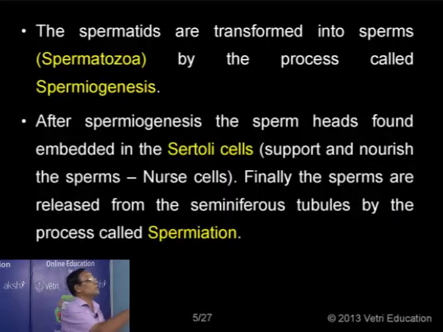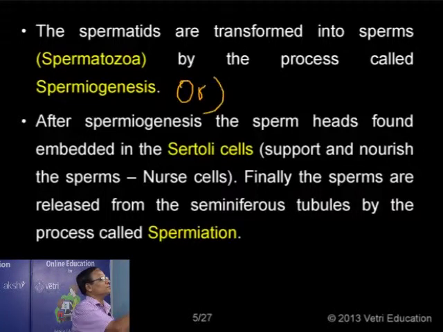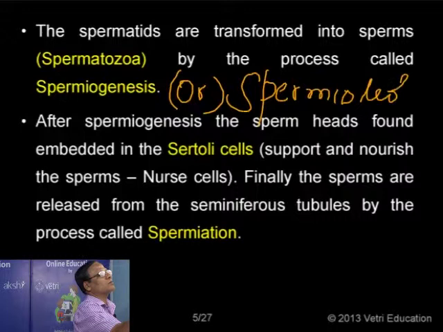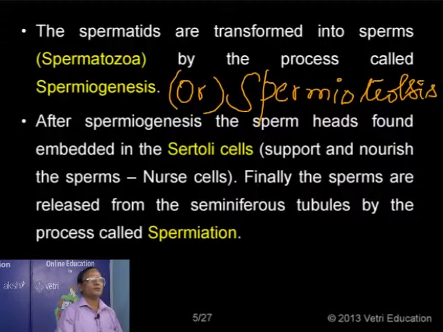It is also called spermiotelosis. It is nothing but a differentiation process.